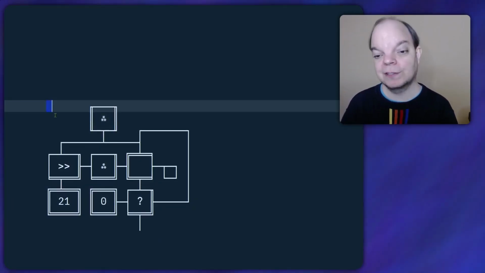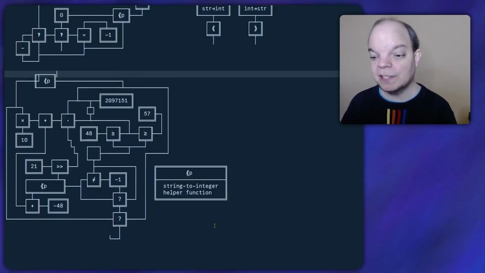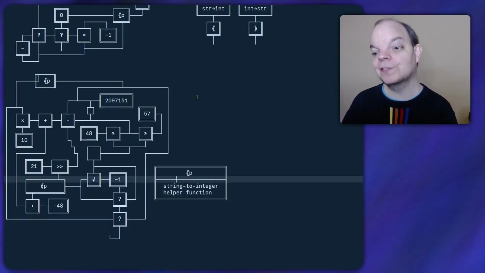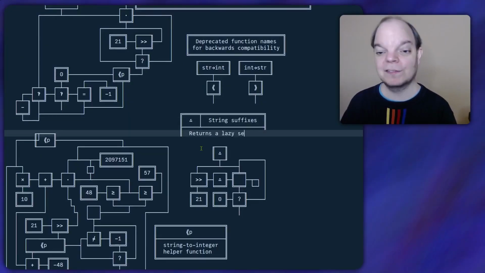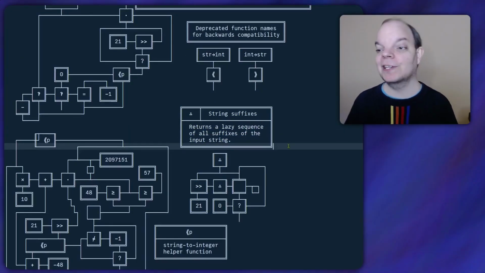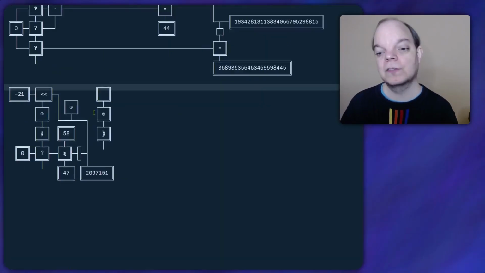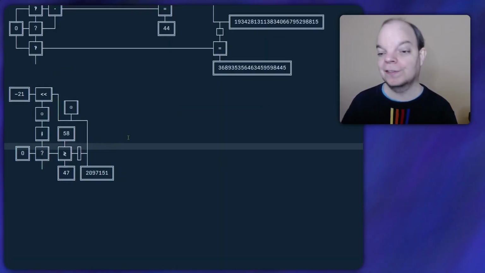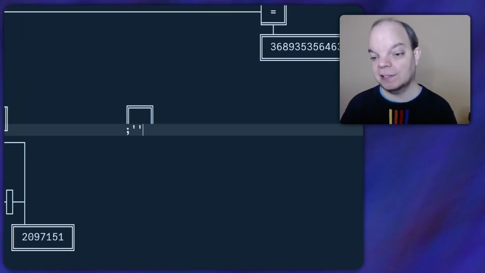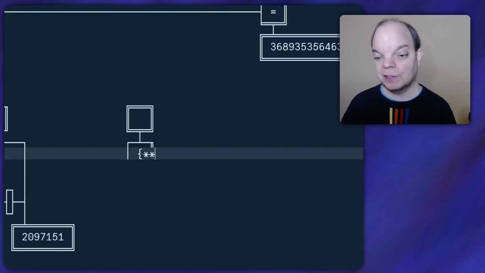Now let's put that function into the library. There's some space here to the right of the string to integer function, so I'm going to paste the function somewhere like here, and then let's write a comment for it. Now let's quickly check that this function actually works. So I'm going to remove the program that we had earlier to test our 3 in a circle function, and I'm going to write a new one. So we want to take standard input, and then we want to call the function that we just wrote.